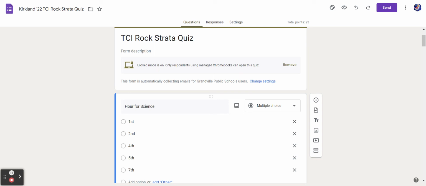TCI Rock Strata quiz read aloud version. Feel free to pause this at any point in time that you need to. If you need to rewind to rehear a word, please feel free.